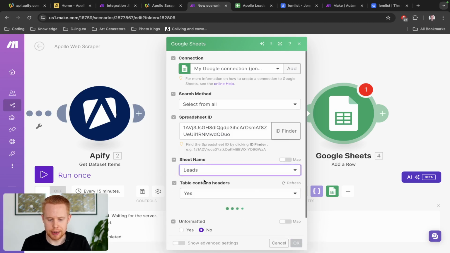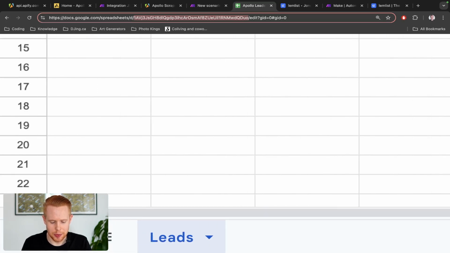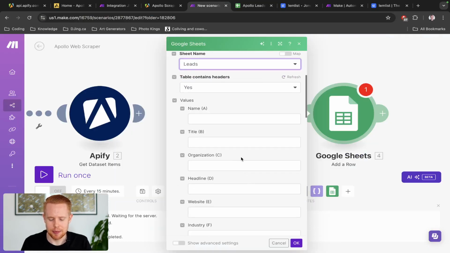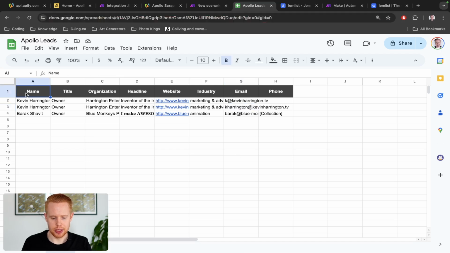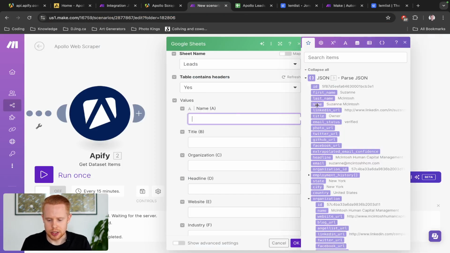The spreadsheet name is leads. There's a ton of tabs down here, so you just have to select the right tab. And then we have this spreadsheet, right? With name, title, organization, headline, website, industry, email, phone, all that kind of stuff. And yeah, we just have to map this out appropriately.